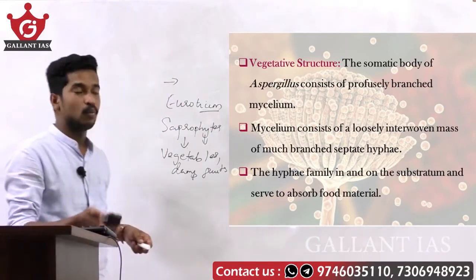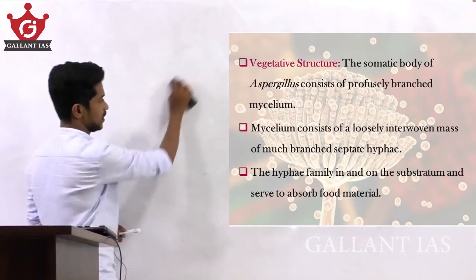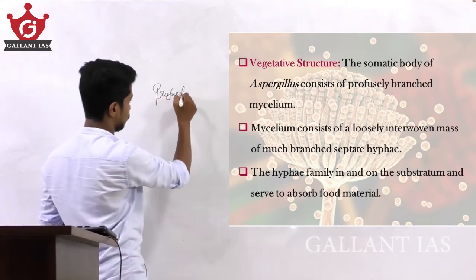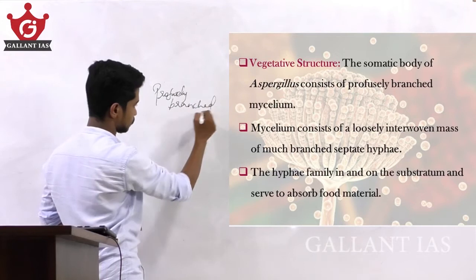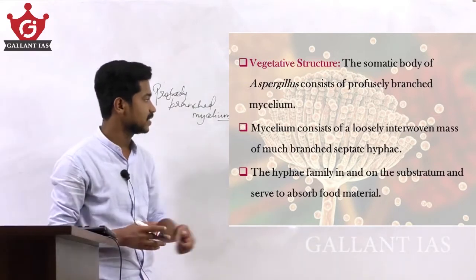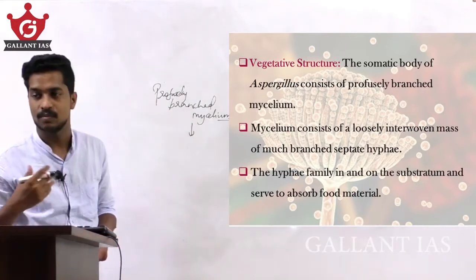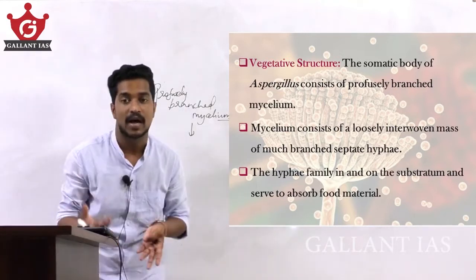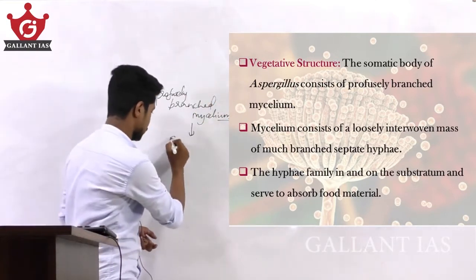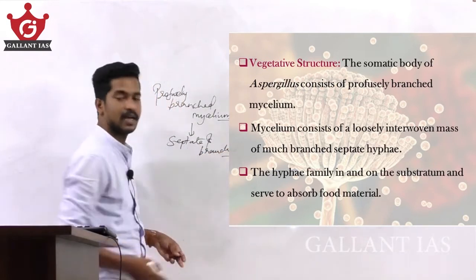The mycelium consists of a loosely interwoven mass of much branched, septate hyphae. In the higher fungi, the Ascomycota and Basidiomycota, the mycelium is septate and branched.